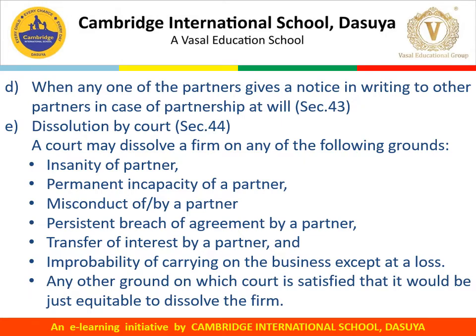The next one is dissolution by court as per Section 44 of the Indian Partnership Act 1932. A court may dissolve a firm on any of the following grounds: insanity of a partner, meaning the partner becomes unsound of mind; permanent incapacity of a partner; misconduct of or by a partner; persistent breach of agreement by a partner; transfer of interest by a partner; and improbability of carrying on the business except at a loss; or any other ground on which the court is satisfied that it would be just and equitable to dissolve the firm.